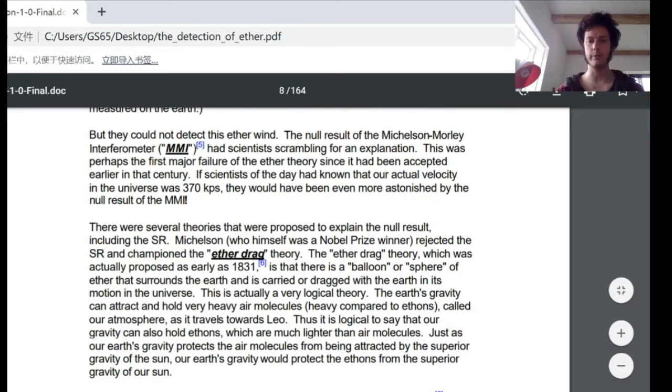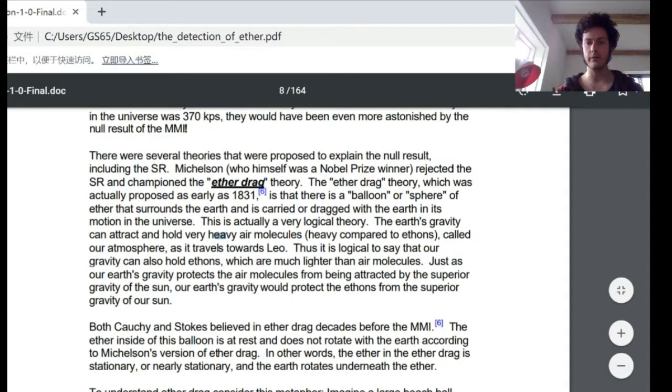There were several theories that were proposed to explain the null result, including special relativity. Michelson, who himself was a Nobel Prize winner, rejected special relativity and championed the ether drag theory. The ether drag theory, which was actually proposed as early as 1831, is that there is a balloon or sphere of ether that surrounds the Earth and is carried or dragged with the Earth in its motion in the universe. This is actually a very logical theory.